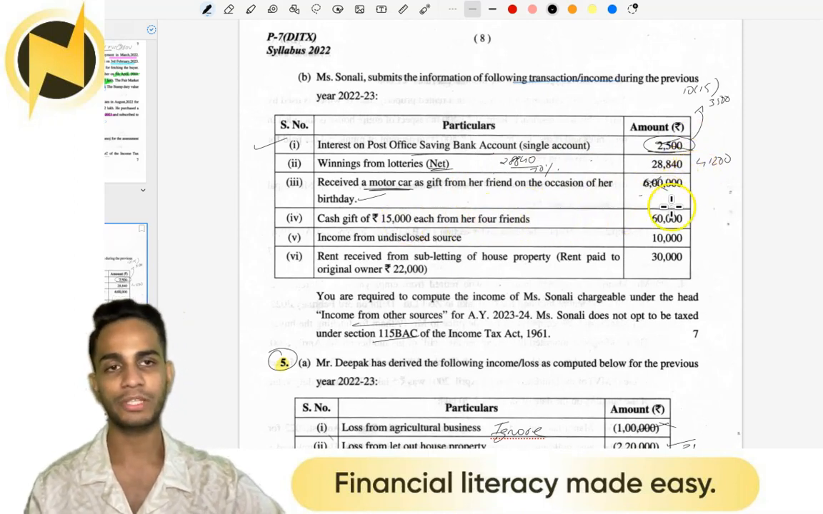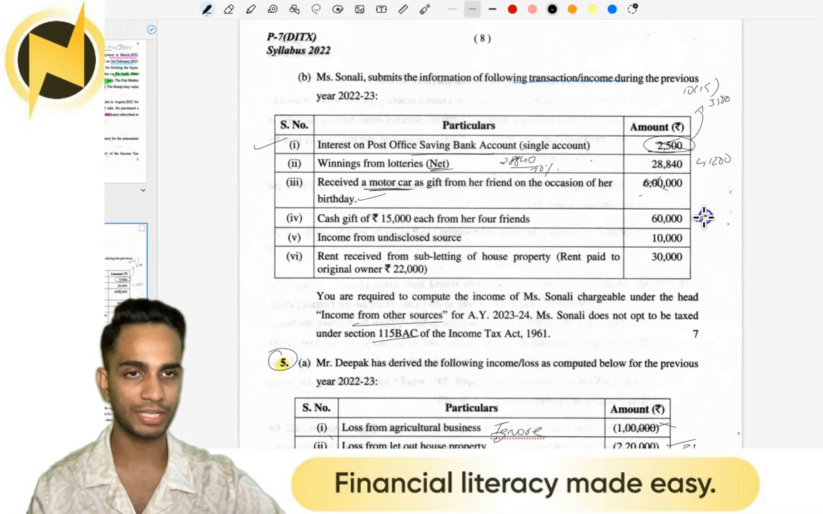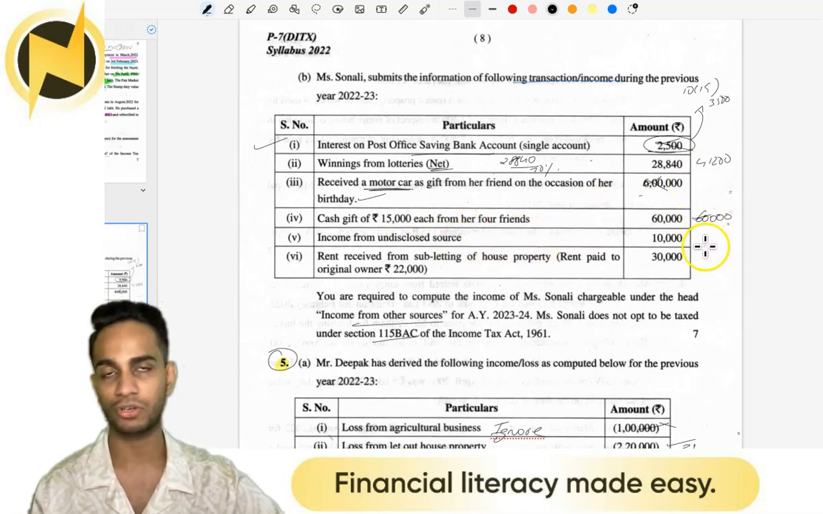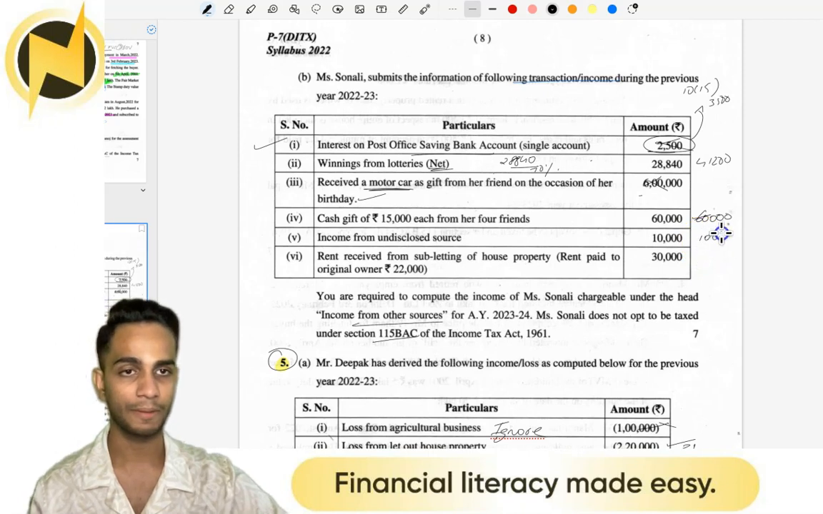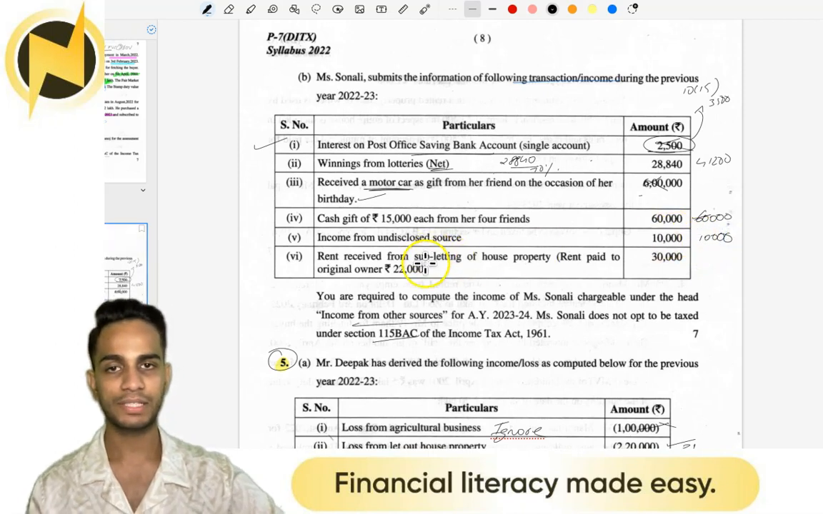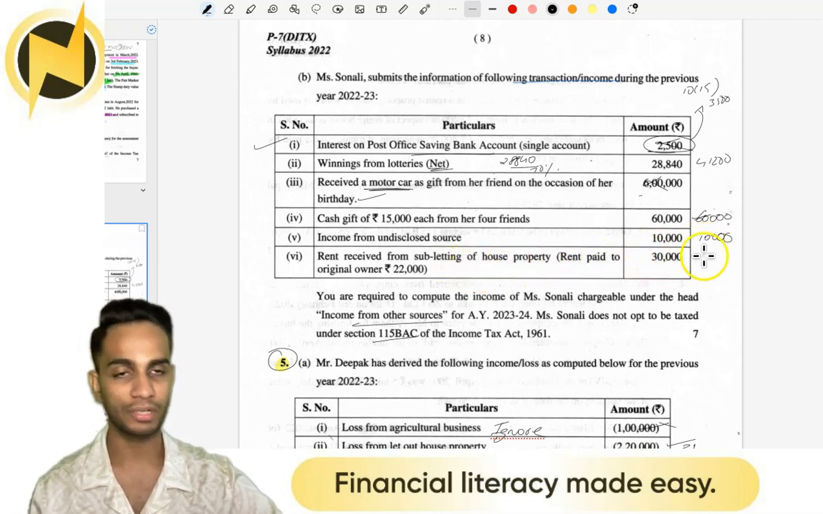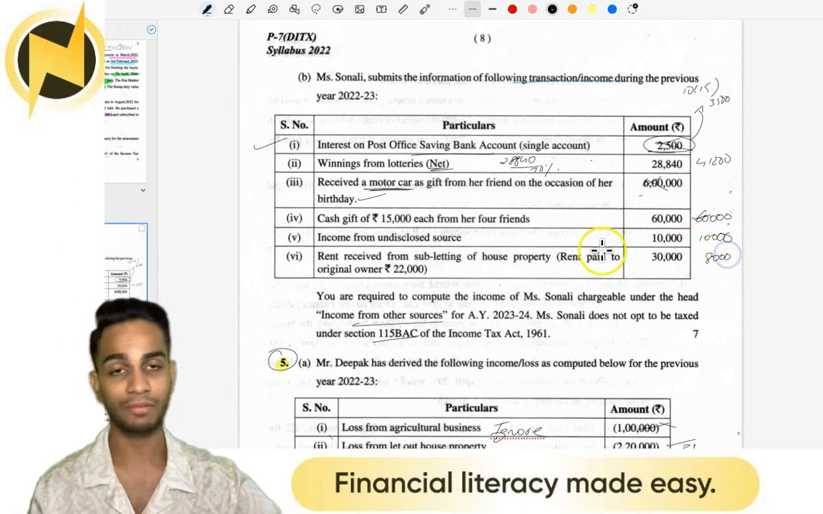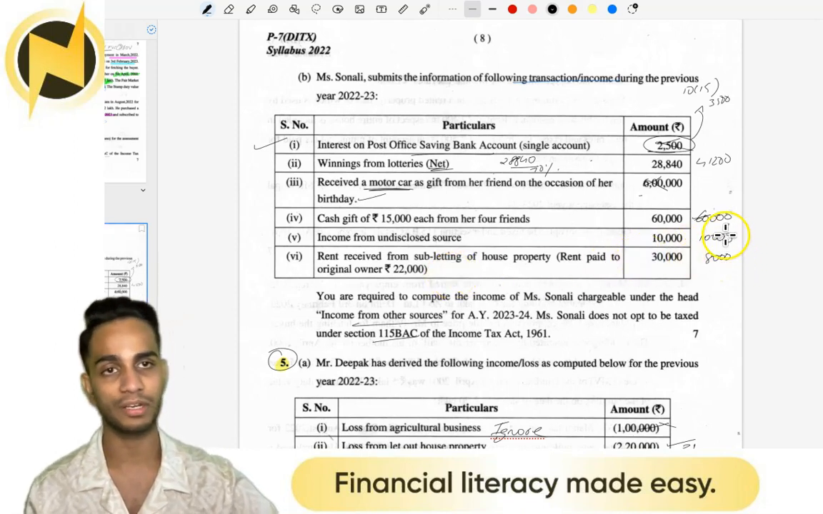Cash of 15,000 from each of our friends, 60 taxable, so 60 taxable. Income from undisclosed sources, it's money which has not been disclosed, so this is supposed to be taxable. Rent received from subletting of house property, 30,000. 30,000 we received, out of which 22,000 was expense taken away, 8,000 is our income.